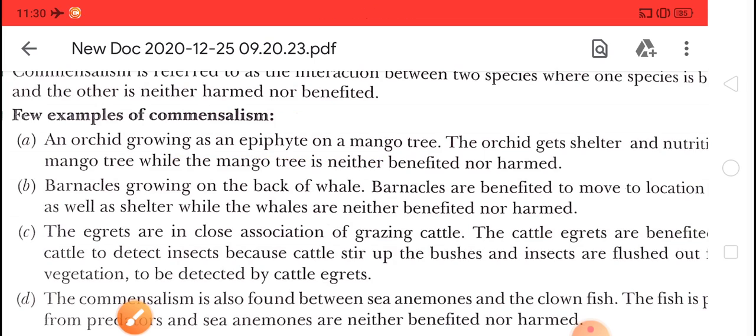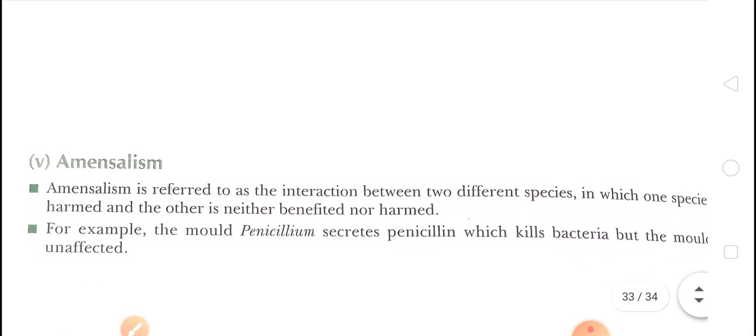Next is amensalism. In this, children, one species is harmed and the other is neither benefited nor harmed. Means एक को तो कोई फर्क नहीं पड़ेगा और दूसरी क्या होगी, नेगेटिव इफेक्ट आएगा, मीन्स वो हार्म्ड हो जाएगी.